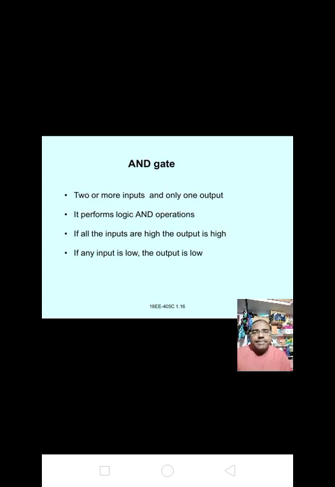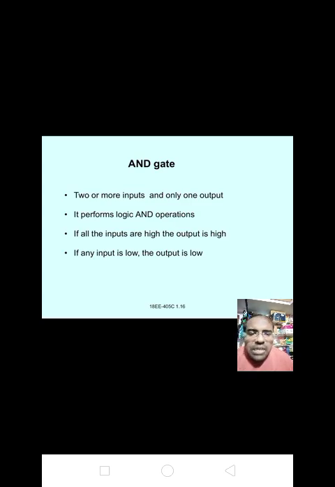Next, AND gate. 2 or more inputs and only one output is nothing but the AND gate. It performs logic AND operation.